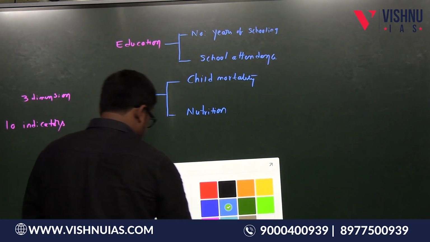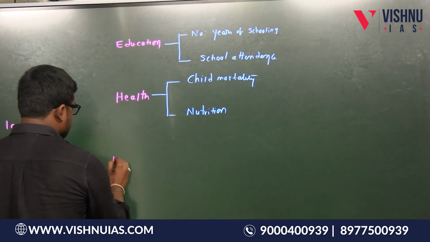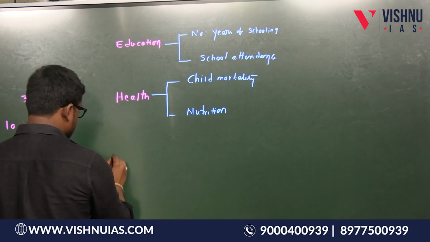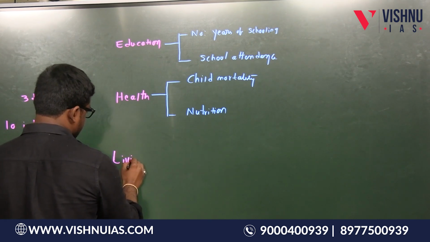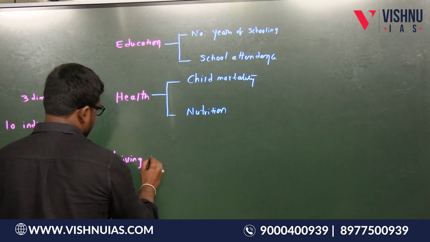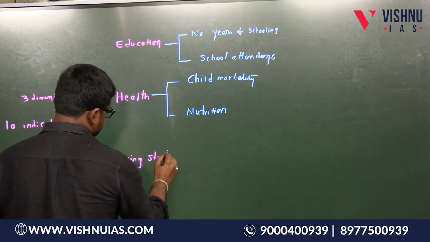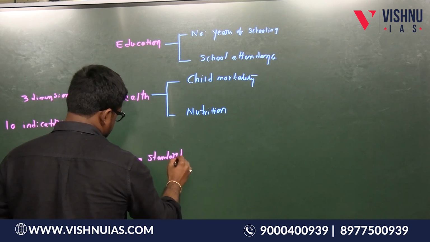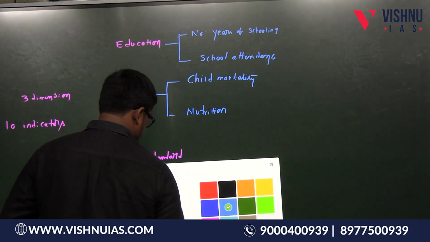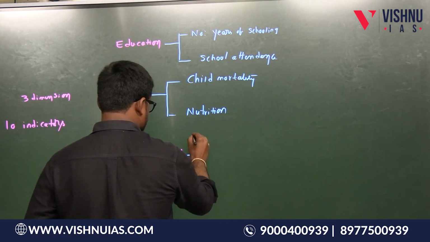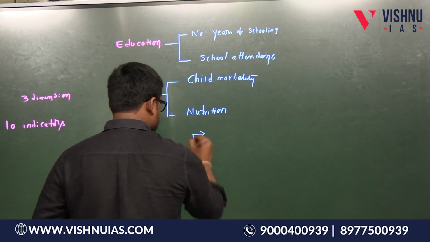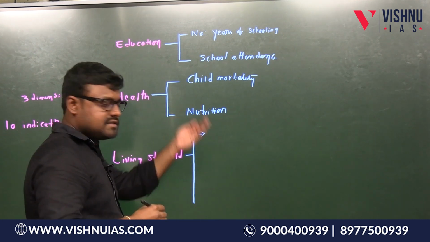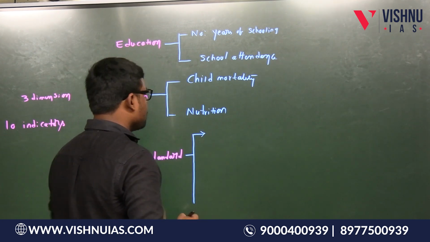Similarly, the next dimension is standard of living, living standard. Under this there are the remaining 6 indicators. What are those?